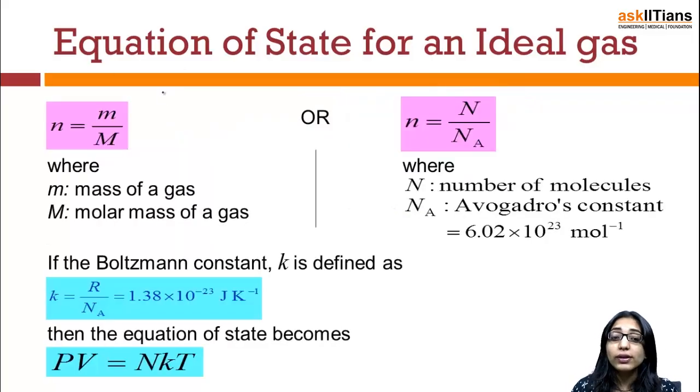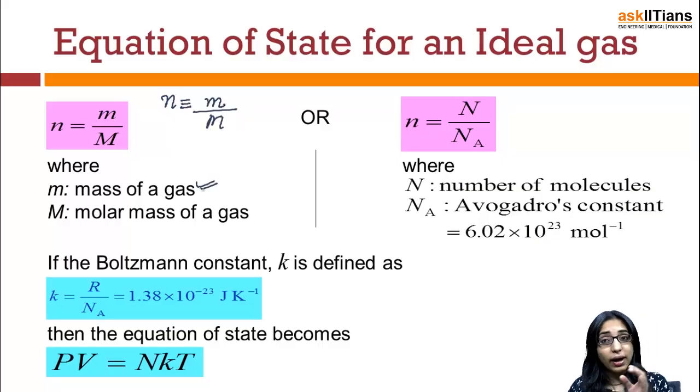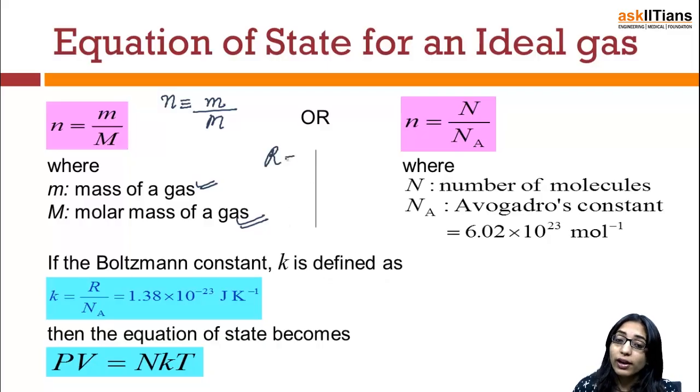Also, I can tell you that the number of moles is basically written as given mass divided by molar mass. So if m is the mass given to you and capital M is the molar mass of the gas, and if you divide the two, you get to know the number of moles of gas you are talking about. Now, the Boltzmann constant K is defined as follows. Let us assume that the value of R is 8.314 joules per Kelvin per mole.